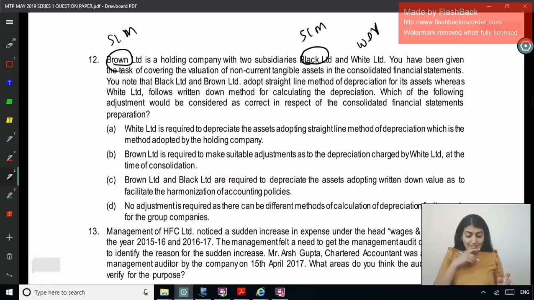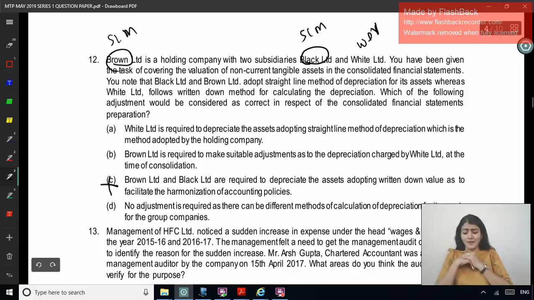Which of the following adjustments should be considered as correct in respect of the consolidated financial statements preparation? Right, so holding company SLM, 1 subsidiary SLM, 1 subsidiary WDV. White Limited is required to depreciate the assets adopting the straight line method, which is the method adopted by the holding company. Brown Limited is required to make suitable adjustments to the depreciation charged by White Limited at the time of consolidation. Brown and Black are required to depreciate the assets adopting written down value to facilitate the harmonization of accounting policies. So Brown and Black should change, completely incorrect.